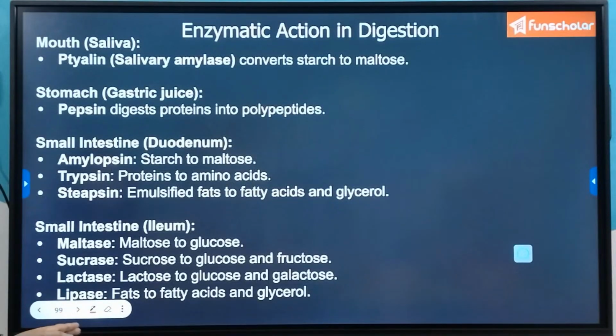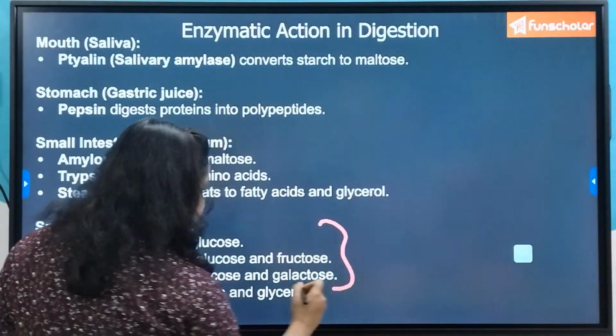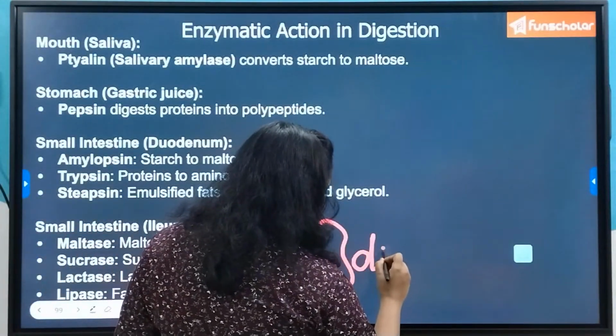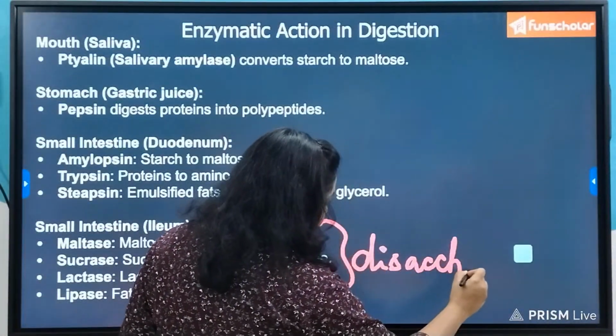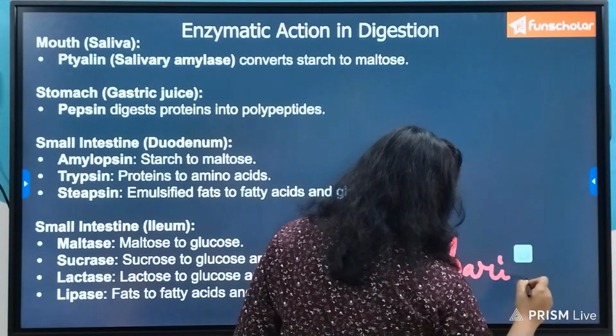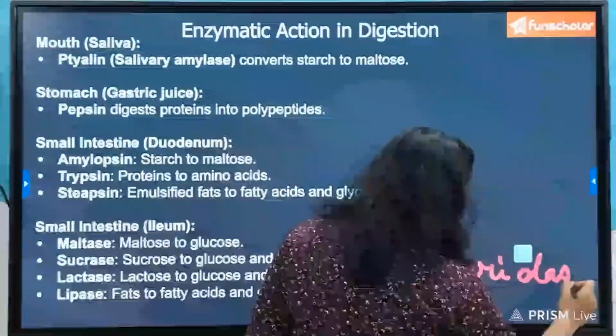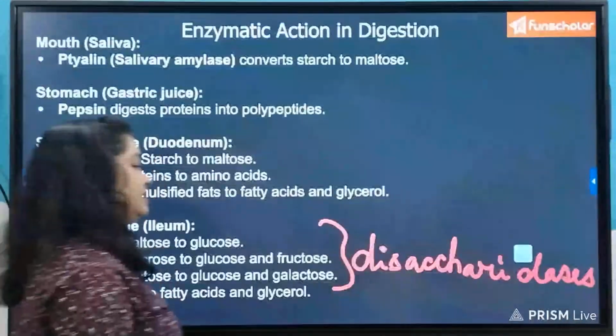And then in the ileum, you can see the enzymes which I have already talked about: maltase, sucrase and lactase. These three in total are known as disaccharidases, right?